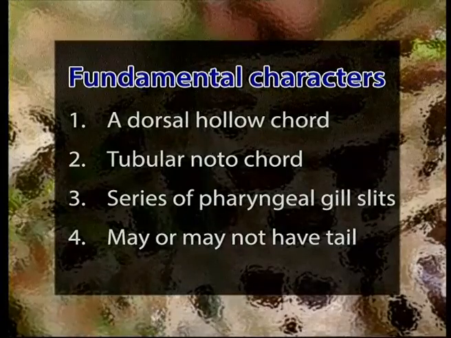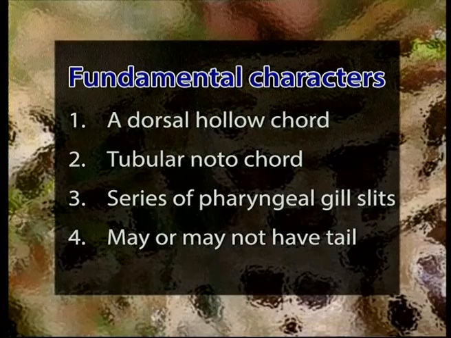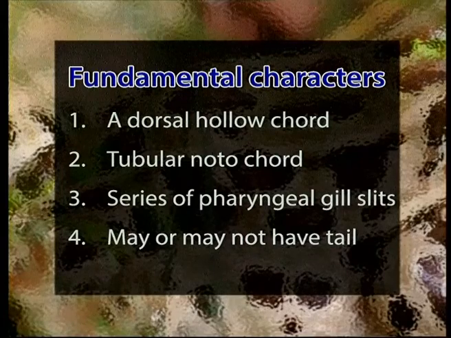Now let us talk about chordata. Chordata are the organisms that have 3 basic diagnostic features. That is, they have the dorsal hollow nerve cord, number 1. The second is the tubular notochord. The third basic feature of the chordates for their identification is the presence of pharyngeal gill slits. And the fourth, which is optional, is the tail, that they may or may not have. Now let us talk about these 4 features in detail.